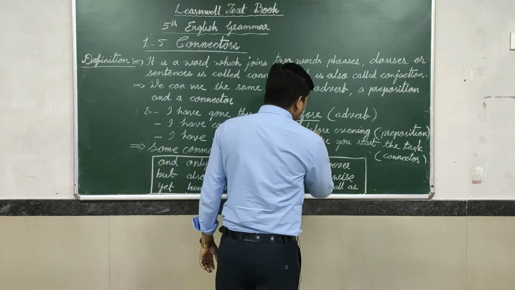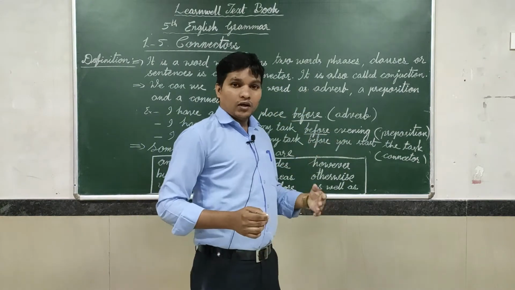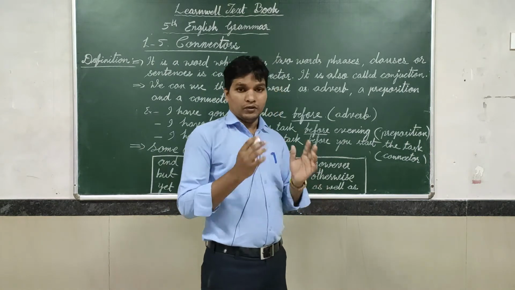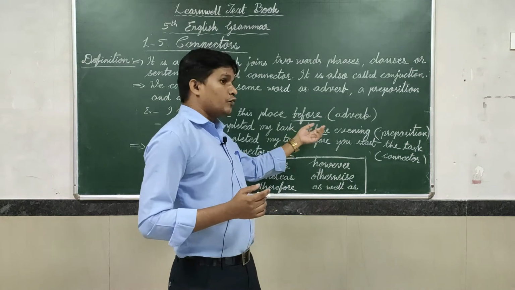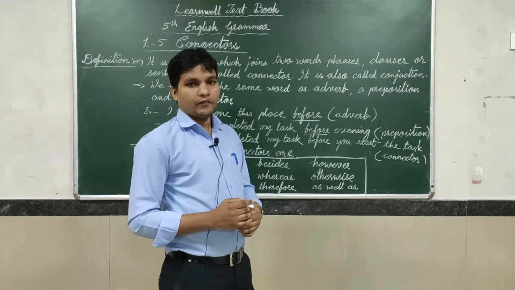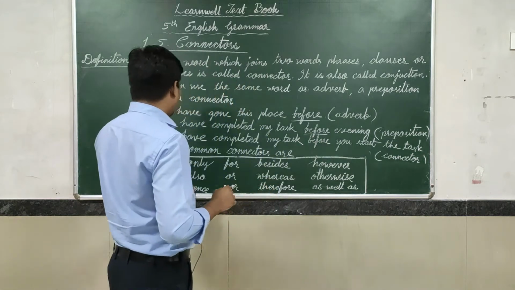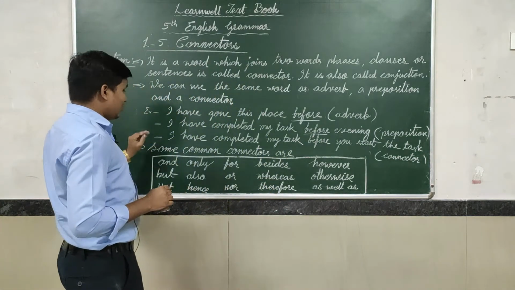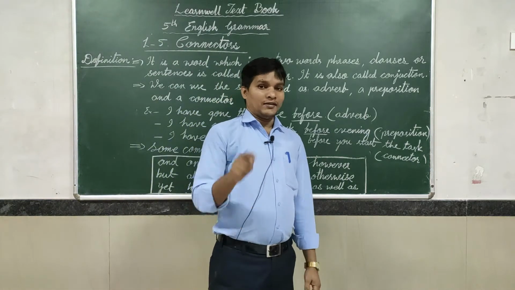Here also we have used before, but here we have used it as a preposition. Now the third sentence: I have completed my task before you start the task.